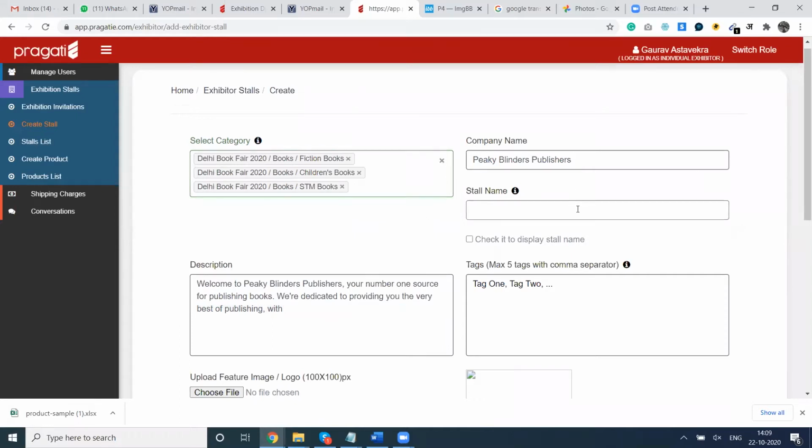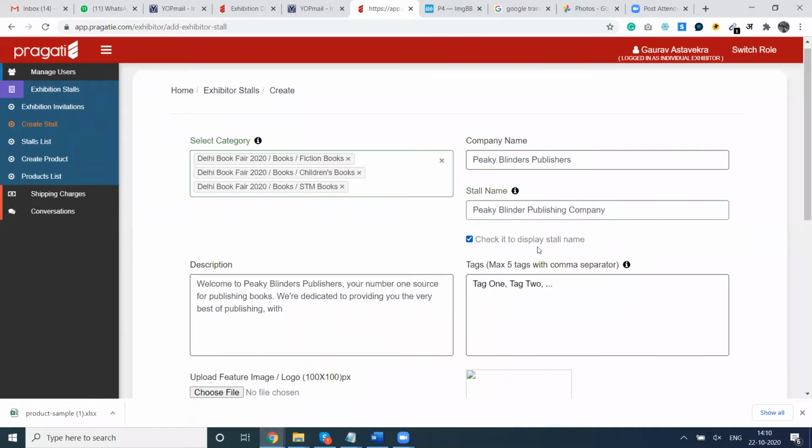Then we will give a stall name. You can choose not to give any stall name, or in that case the company name will be appearing on the top of the stall. If you choose to give the stall name and make the display stall name checked, the same name will be appearing on your stall. So we give the stall name here, Peaky Blinders Publishing Company. We are going to check this.